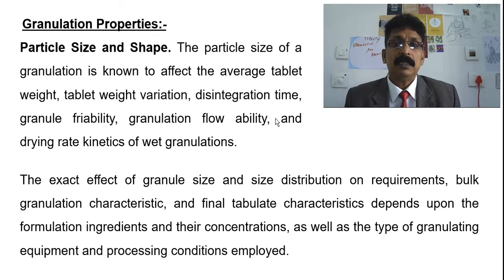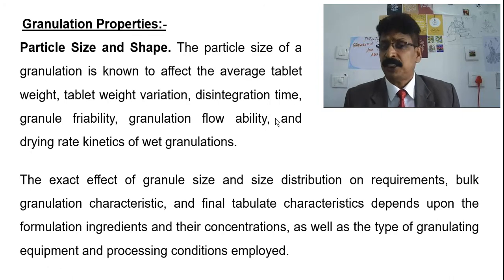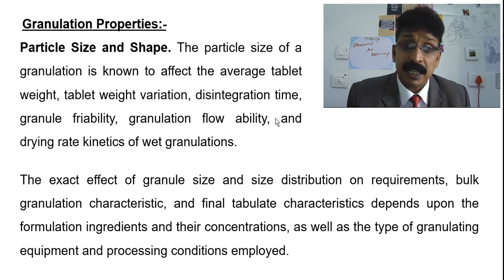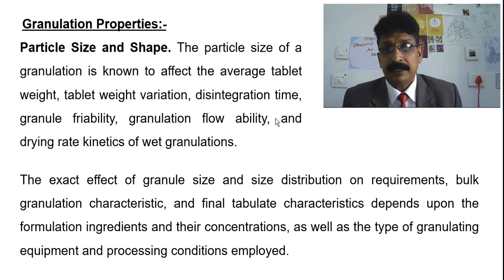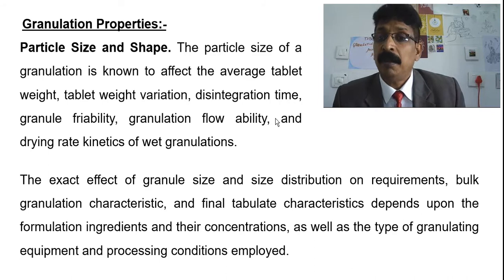Okay, the exact effect of granule size and size distribution on requirement, bulk granulation characteristics, and the final tablet characteristics depend upon the formulation ingredients and their concentrations, as well as the type of granulation equipment and processing conditions employed.